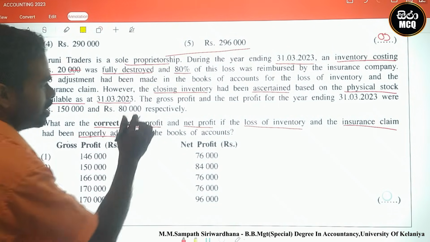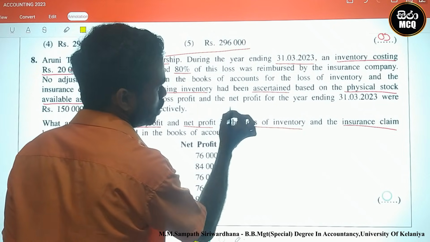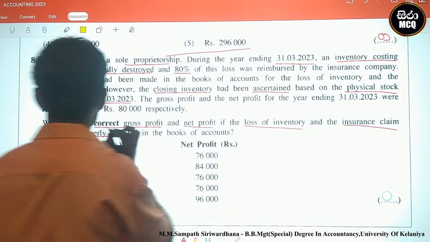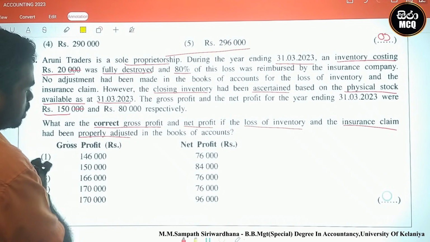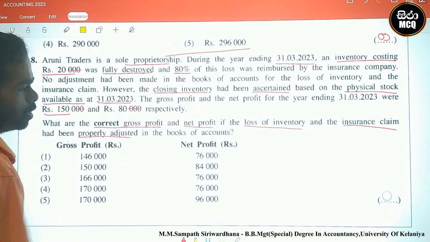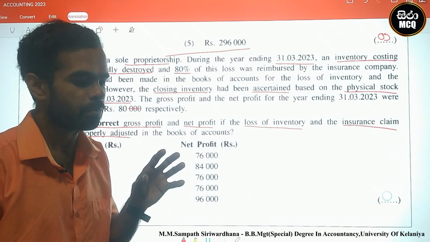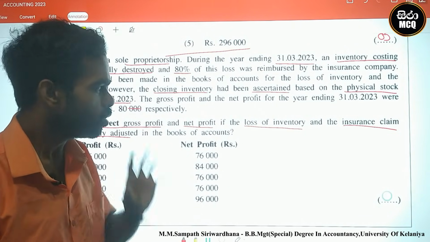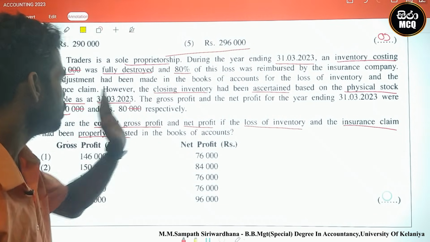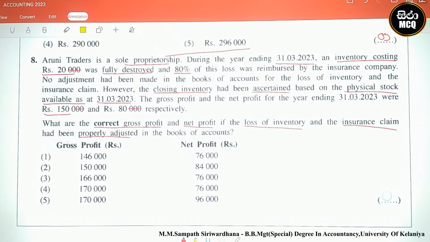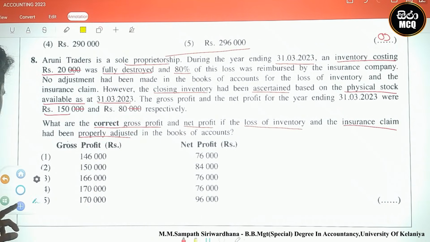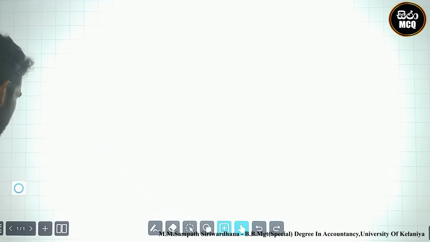The gross profit and net profit for the year ending 31st March 2023 were 150,000 and 80,000 respectively, calculated before adjusting for this destroyed stock.